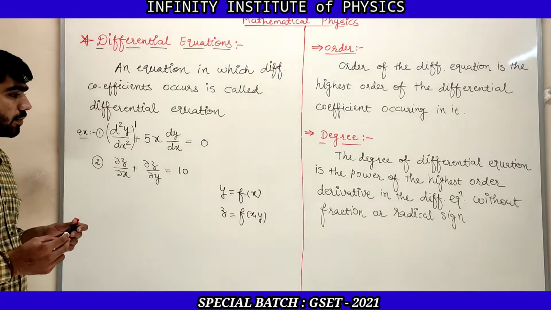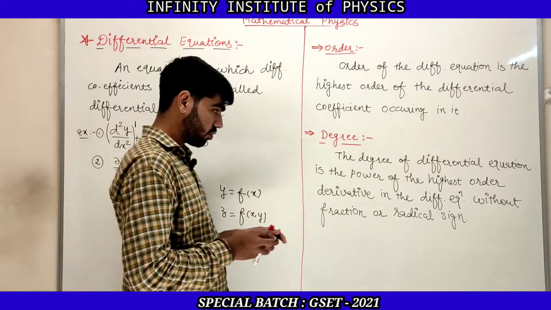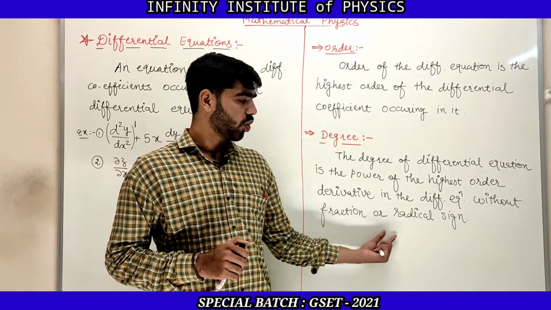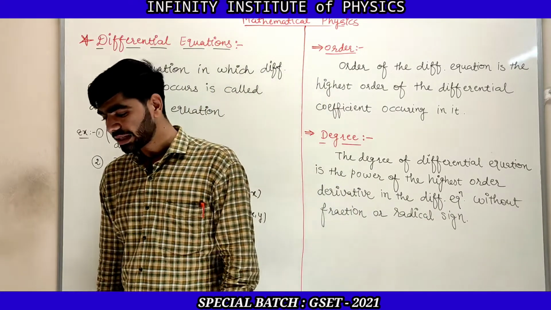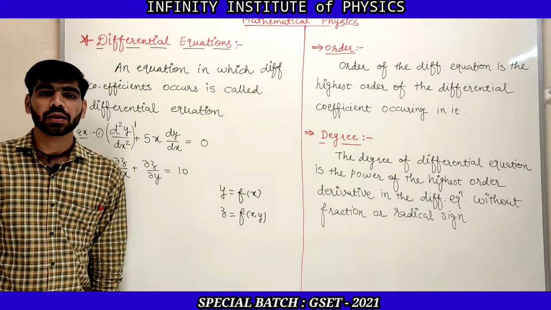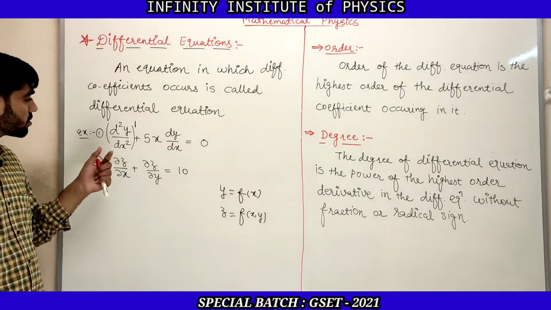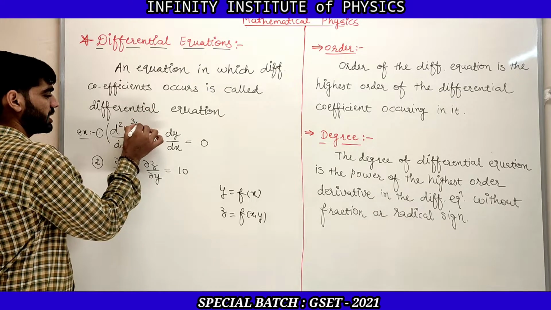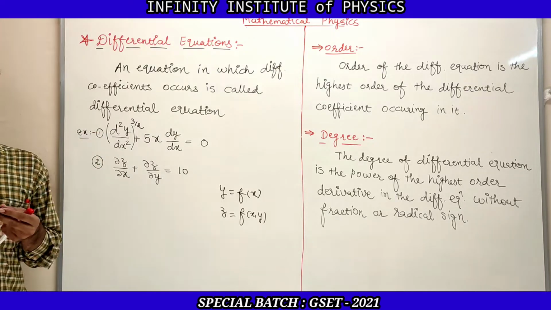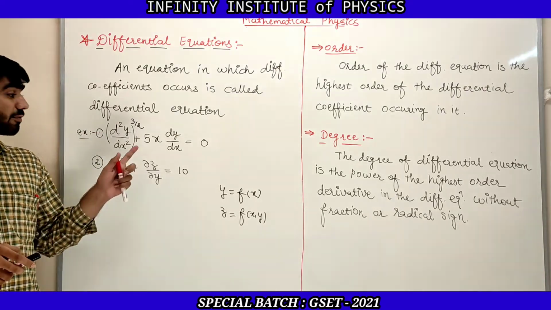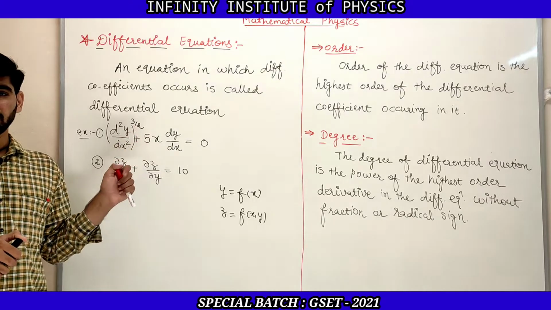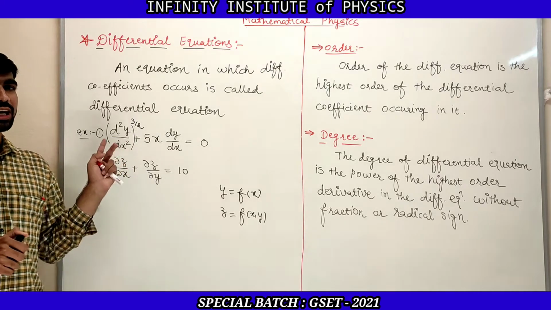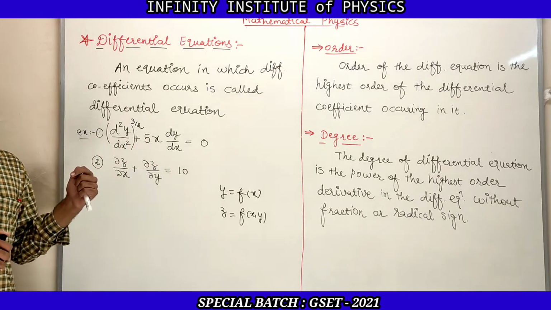That's simple. But now focus on that last line, without fraction or radical sign. What do we mean by without fraction or radical sign? Without fraction means, suppose you have here the power 3 by 2, d square y by dx square power 3 by 2. So here you have the fractional power 3 by 2. Now you need to remove that fractional power and convert it into an integer power.